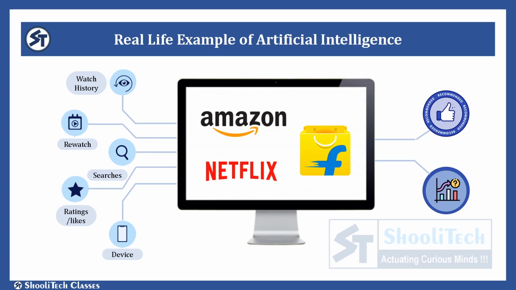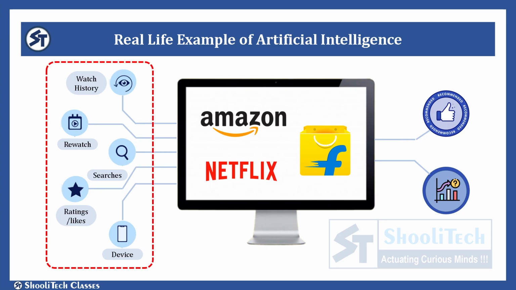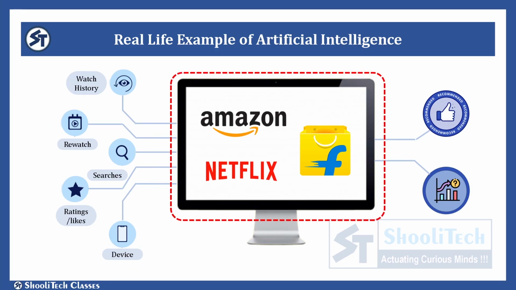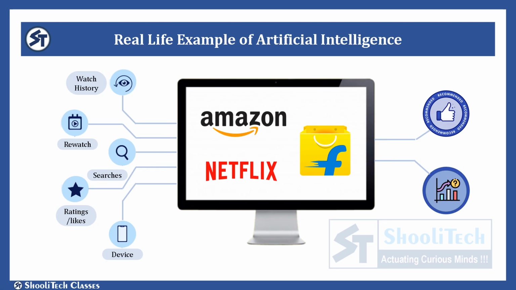How do these apps come to know that you are interested in buying shoes? See, whenever you search anything, your search data is stored in the device. Whatever you do on the internet, like you like anything or dislike anything, you search anything, you visit any website, or you give a rating to anything, or you watch any video, all the data is stored in your device. And the apps and websites take data from there to learn about your interests. And on that basis, they start giving you suggestions or recommendations. Means the way we learn, the same process is followed by them.